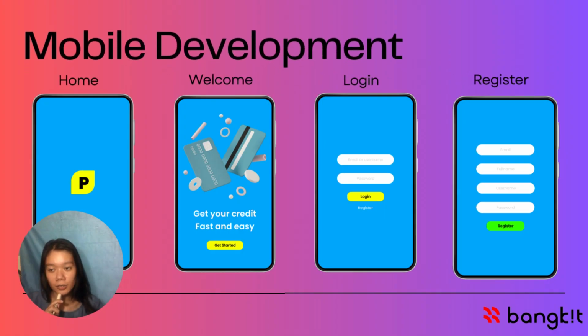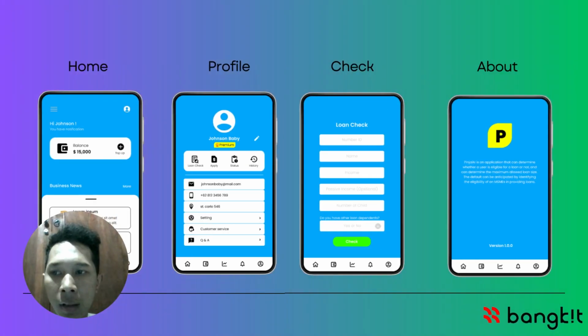Okay, so this is the user interface. When we first open the app, the logo will appear and then there's a page to get started. After we click the get started button, the page will go to the login page. If you don't have an account, you should click register and the register page will come out. After login or register, the page will go to the home page. And then this is the page for your profile. You need to fill in data such as email, phone, and location.